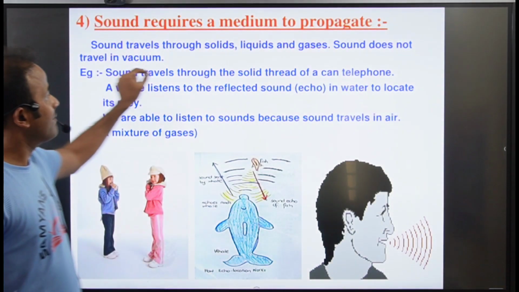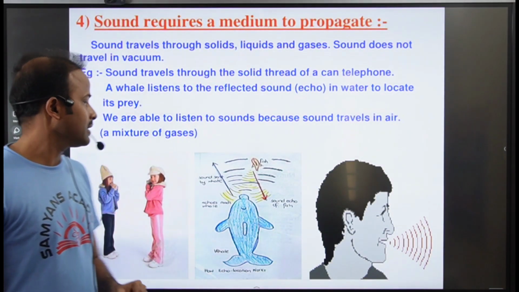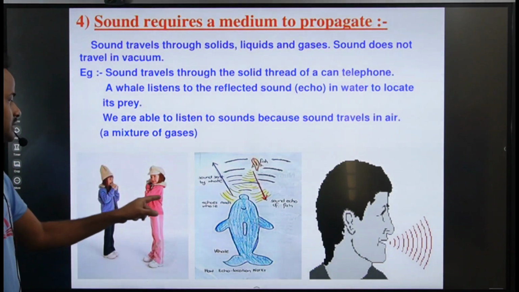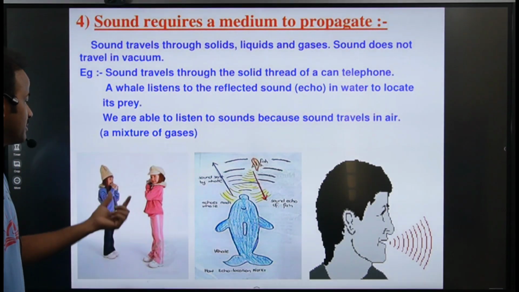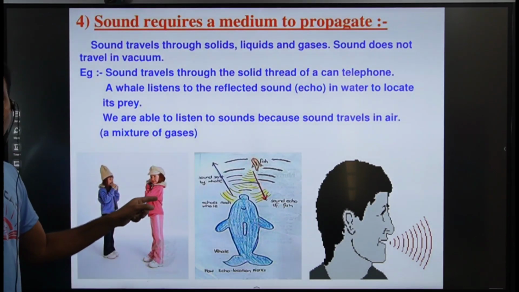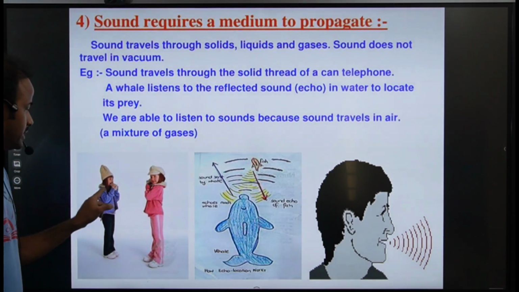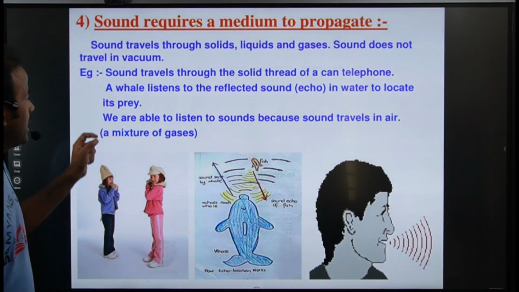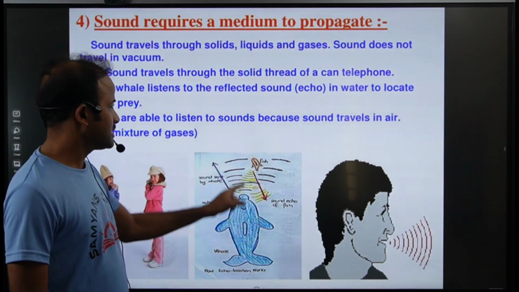Sound travels through the solid thread of a can telephone. Here we have two persons using a can telephone. One person is speaking, and the other person can listen to her sound through this wire.